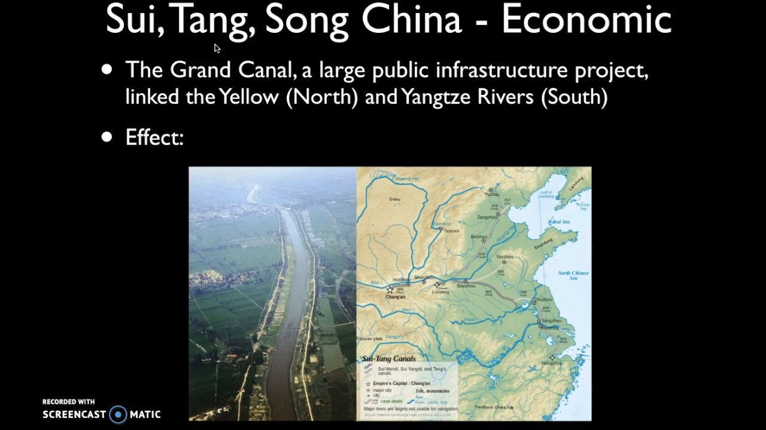And so what effect did this Grand Canal have? Well, it's going to increase within China intra-regional trade and transportation. So it performs a very similar function to the great Roman roads that we discussed before, and we'll also mention later the Incan road system.